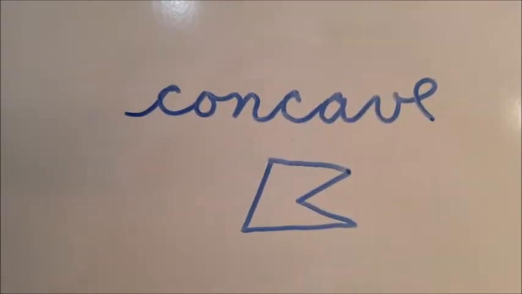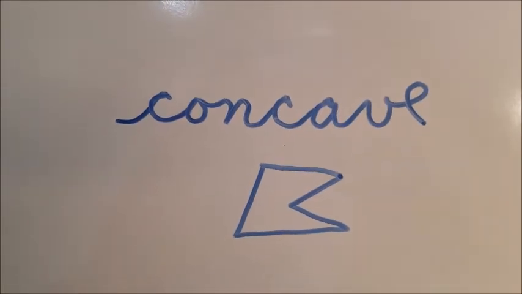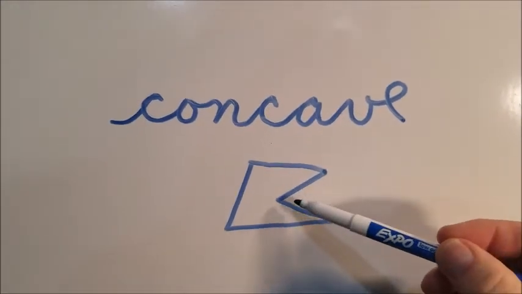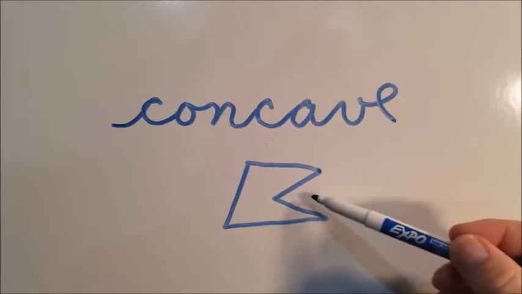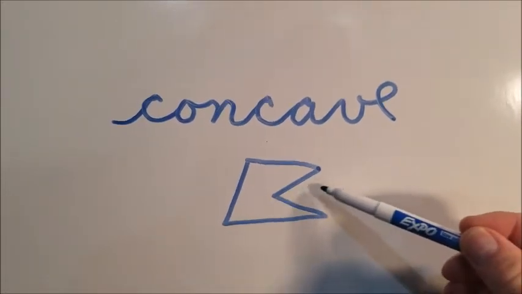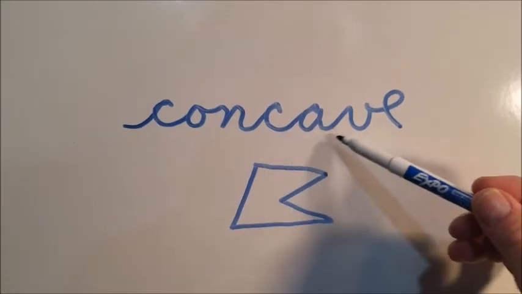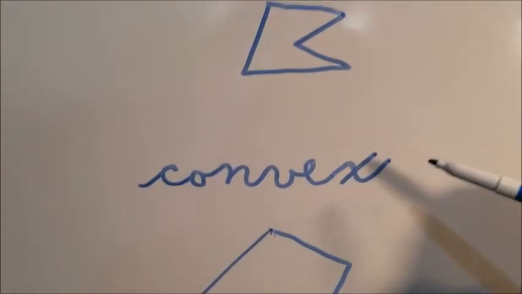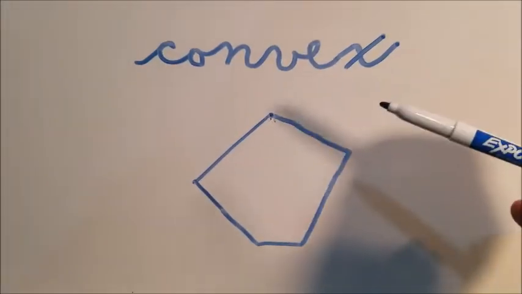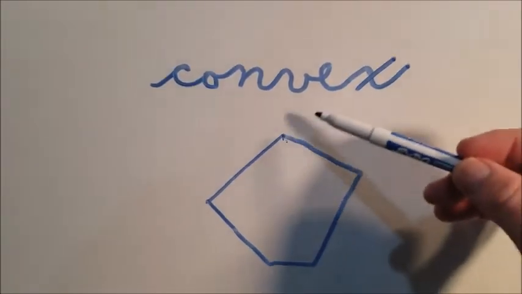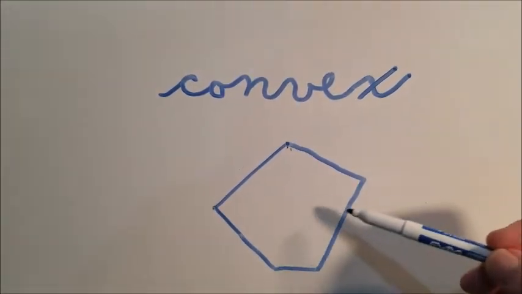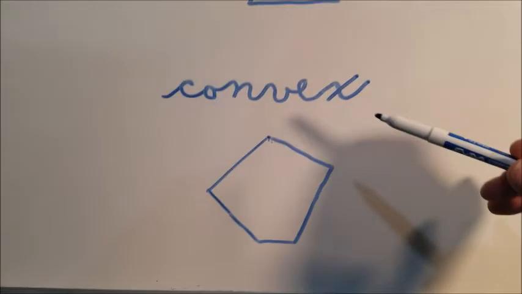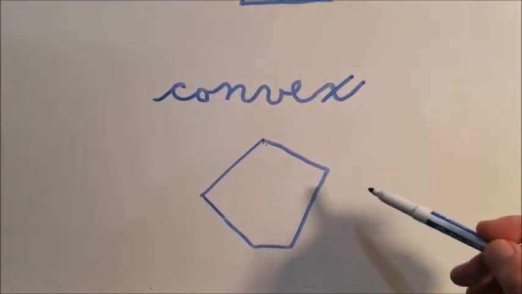That takes us down to this cool word right here called concave. So concave means that you have a little cave going in on the figure here. And this is a concave figure because this has that going into like a cave. So see the word cave? See that? Concave? So there you go. We got a prefix right there. Okay, so boys and girls, then that takes us to another cool word called convex. Now this is a convex figure because everything kind of sticks out. And convex is opposite of concave. So if you remember that concave means it has a cave and goes in, then convex, the opposite one, is where everything goes out and sticks out, okay?